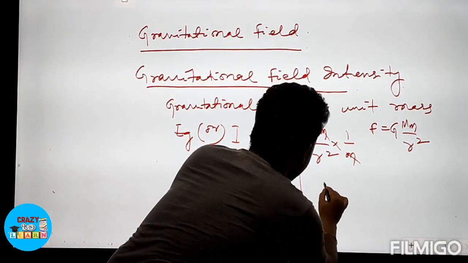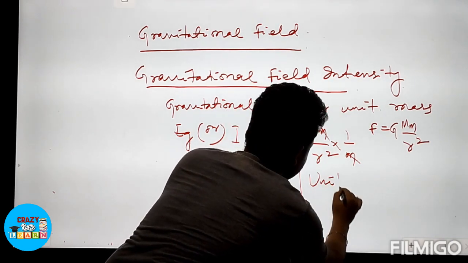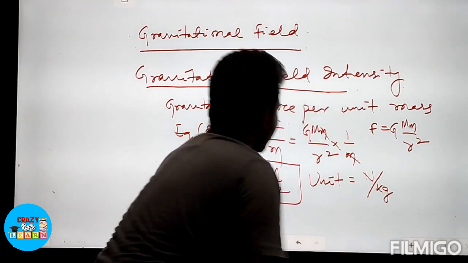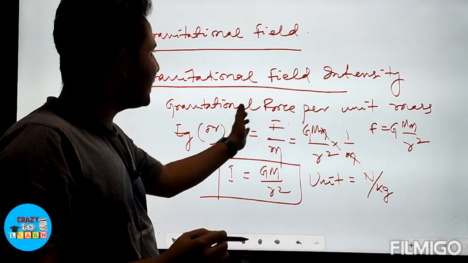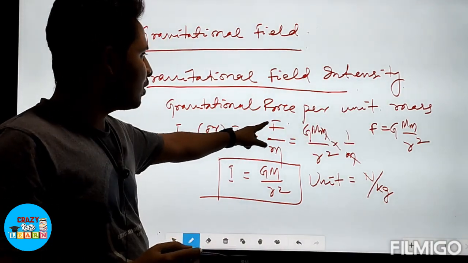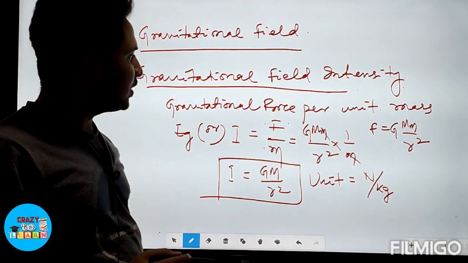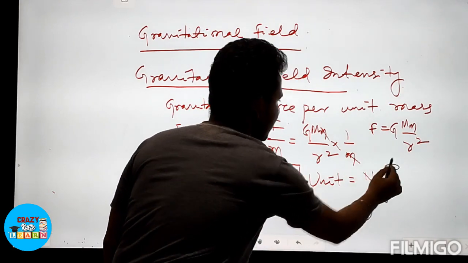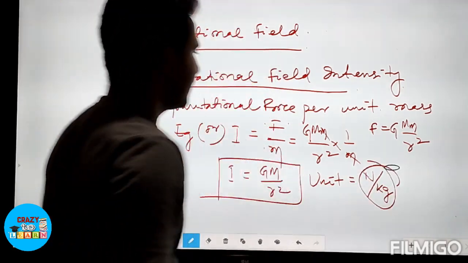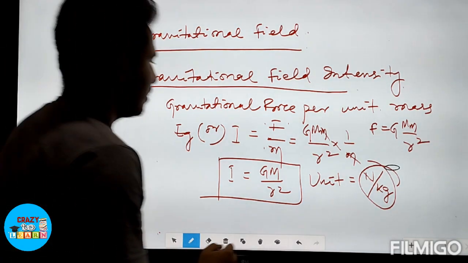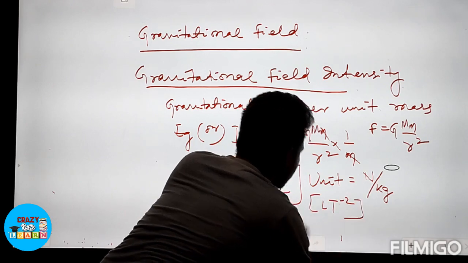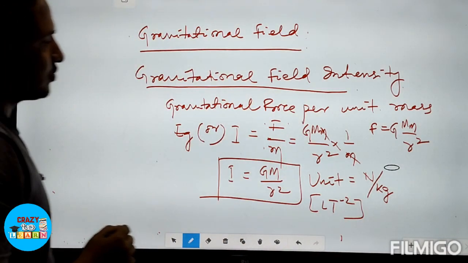The unit of gravitational field intensity. What is the unit of the gravitational field intensity? The unit of gravitational field intensity is Newton per kg. Okay, as we know that gravitational field intensity is the gravitational force per unit mass, so we know the unit of force is Newton and the unit of mass is kg, so the unit of gravitational field intensity is Newton per kg. Clear? Or what is the dimension? We can write dimension as L t to the power minus 2. Dimension of gravitational field intensity is L t to the power minus 2. You can calculate.